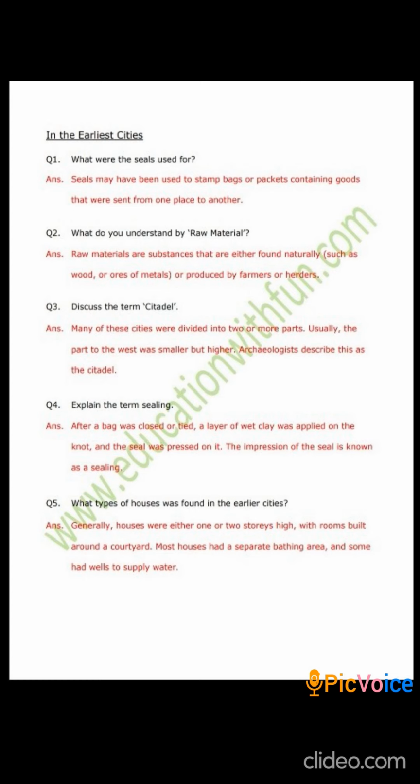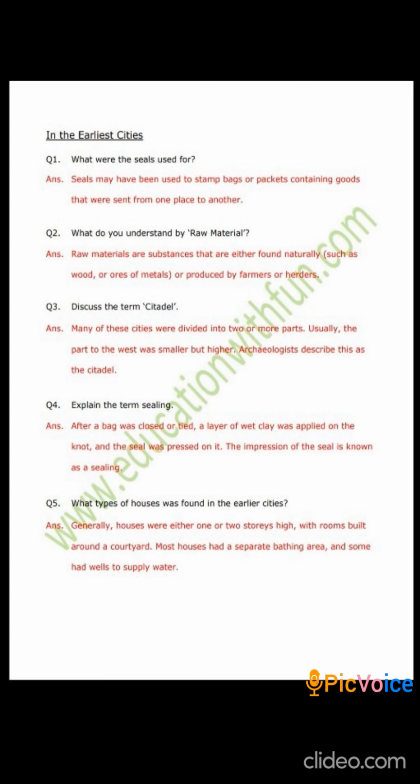Explain the term sealing. After a bag was closed or tied, a layer of wet clay was applied on the knot and the seal was pressed on it. So the impression of the seal is known as a sealing. This method we use today also in post offices when we seal a bag or a packet of things which has to be sent far away.